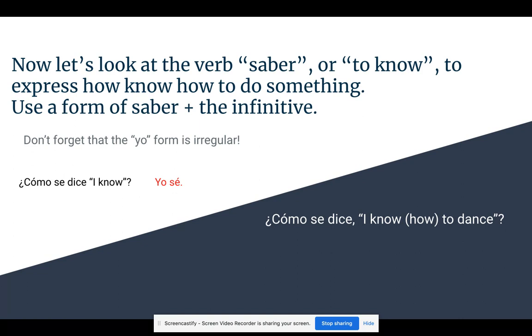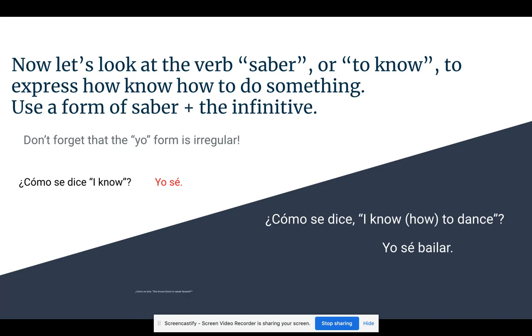¿Cómo se dice I know how to dance? Now, in English, we put the word how in the sentence. In Spanish, you don't need the word how. Simply, yo sé bailar. I know how to dance.